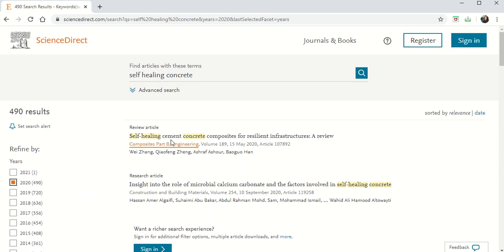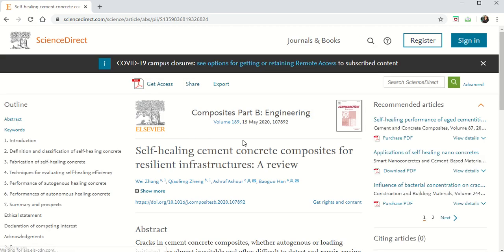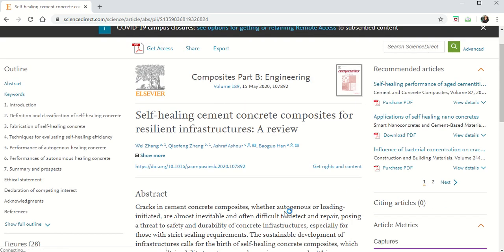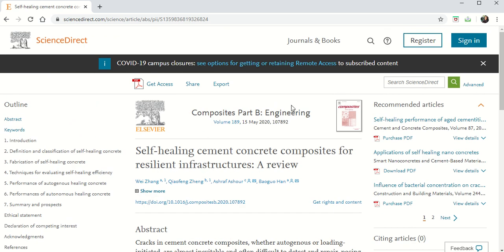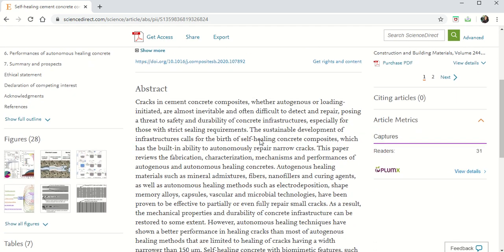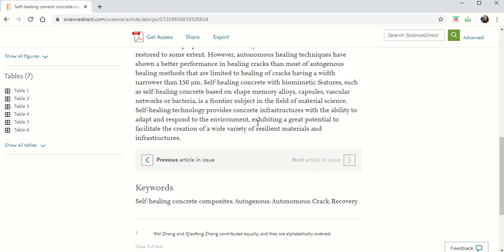Once you get the papers like this, now see here, this is Self-healing cement concrete composite for resilient infrastructure: a review. Okay, this is the review paper. I want to study this paper. So what you generally do, you click on the paper. Now your page will be opened like this, and the outline of the paper is given on your left, and also you can start reading your paper. All details of the complete paper are given here. So like this, you can start reading the paper.